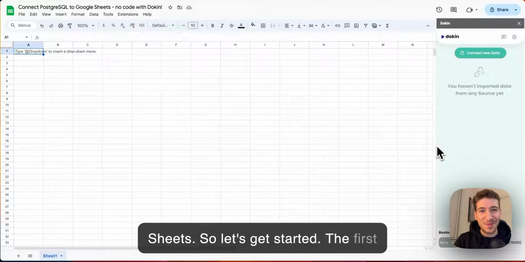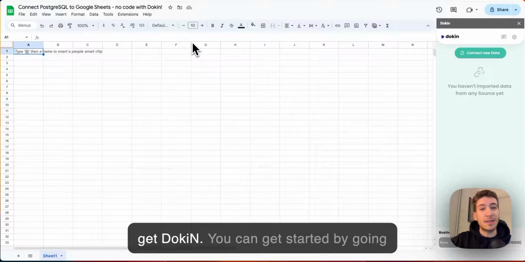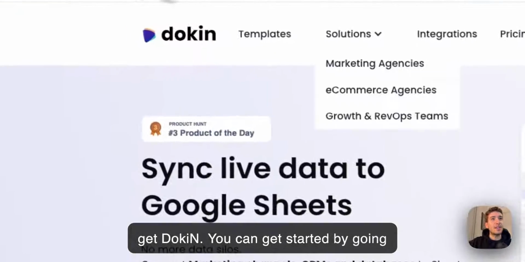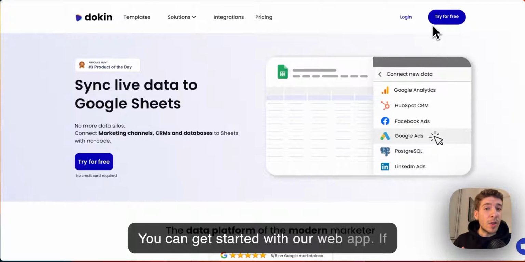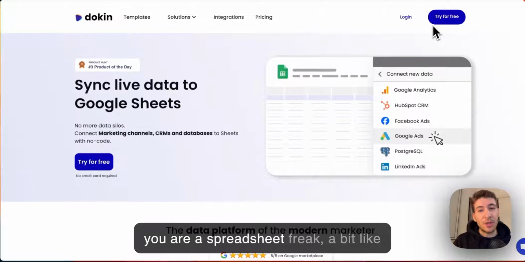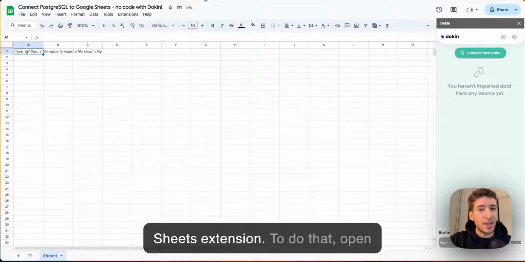So let's get started. The first thing to do, if you haven't done that, is to get Dokin. You can get started by going to our website, dokin.co, try it for free. You can get started with our web app. If you are a spreadsheet freak, a bit like me, you may want to use our Google Sheets extension.